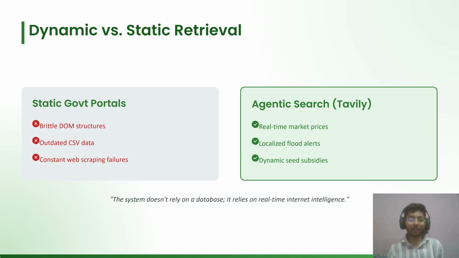Because agriculture requires real-time accuracy, I bypassed a static database. Instead, the agents are equipped with dynamic web search pipelines like Tavily and DuckDuckGo to retrieve the live market or weather data directly from the internet.